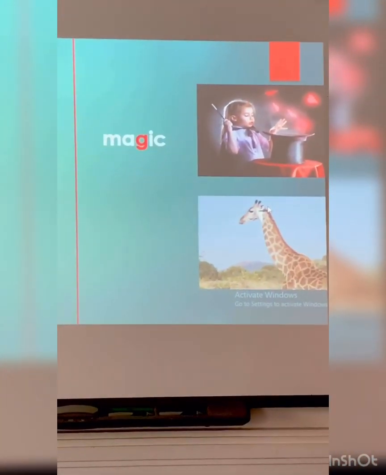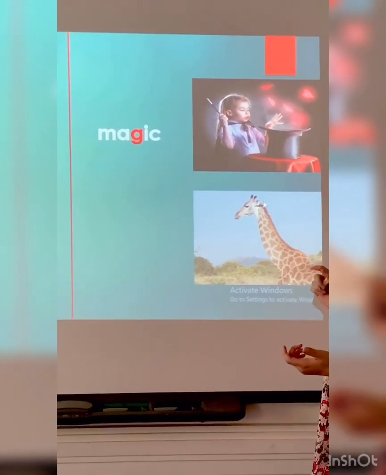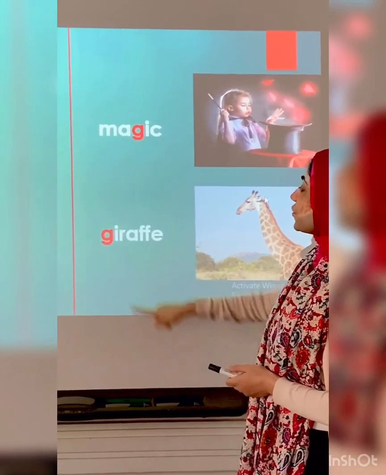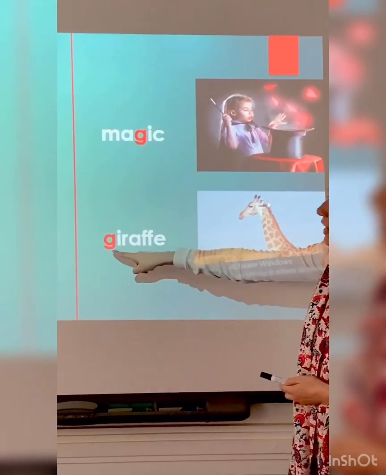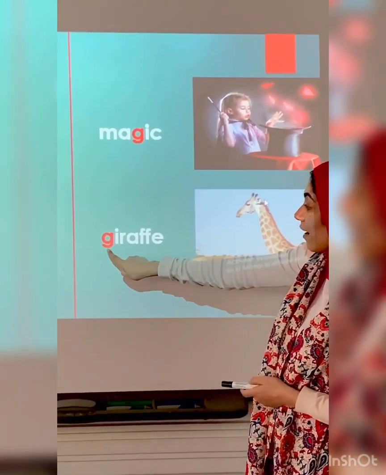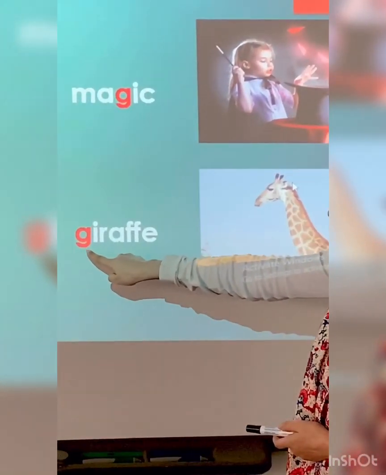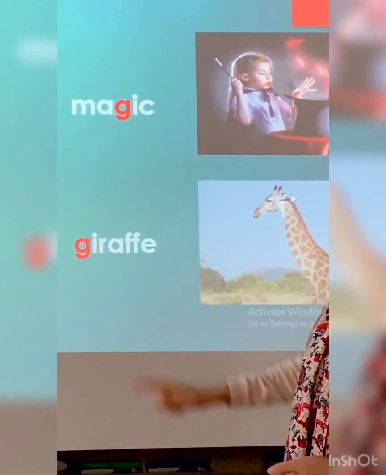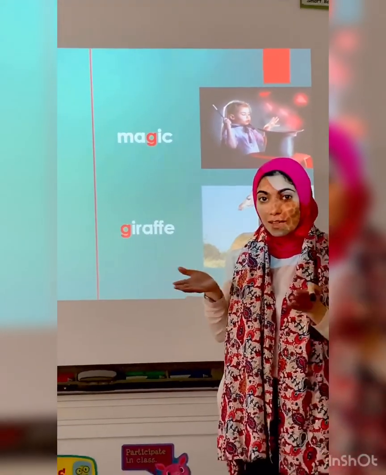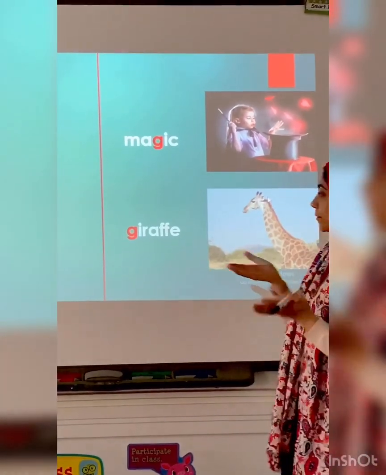What's this? Yes, it's a giraffe. Giraffe. The beginning sound here is J. Why J? Because it is followed by I. So now it's a soft G. Giraffe.